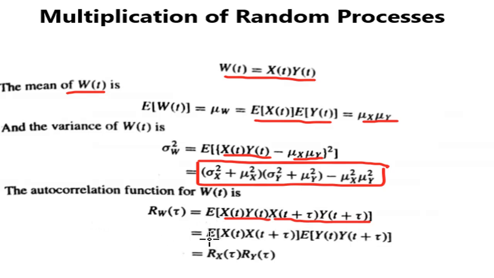So the first term will be expected value of x of t multiplied by x of t plus tau, and the second term would be expected value of y of t multiplied by y of t plus tau, and finally what we get is Rx of tau multiplied by Ry of tau. That is the value of Rw of tau.